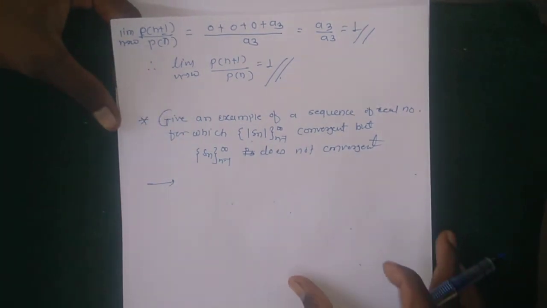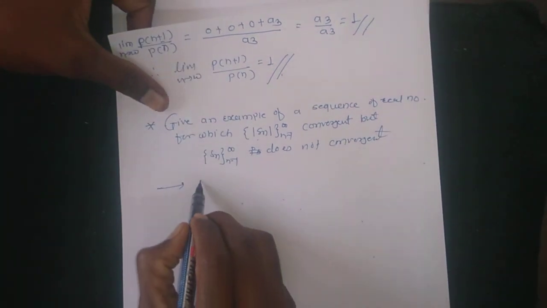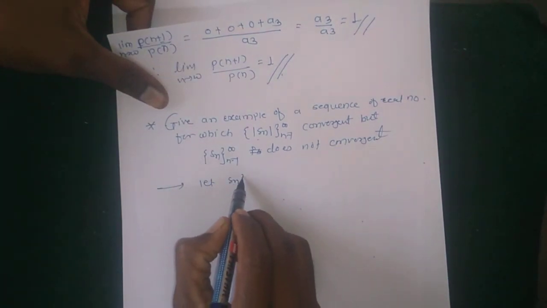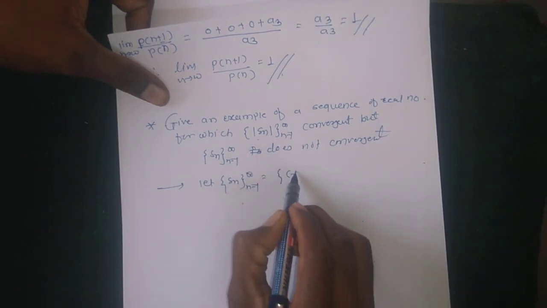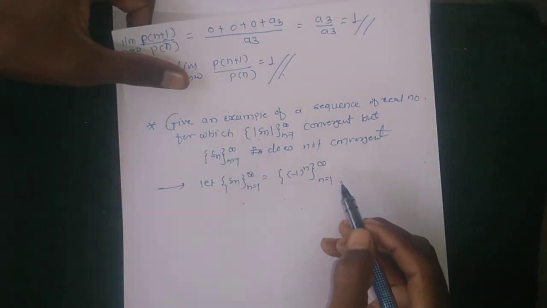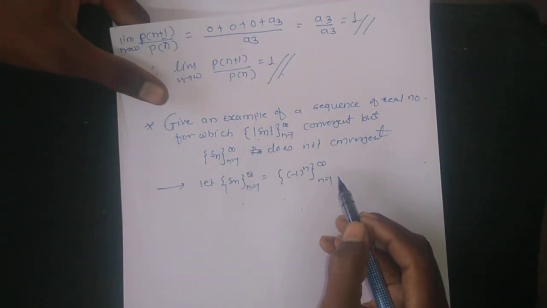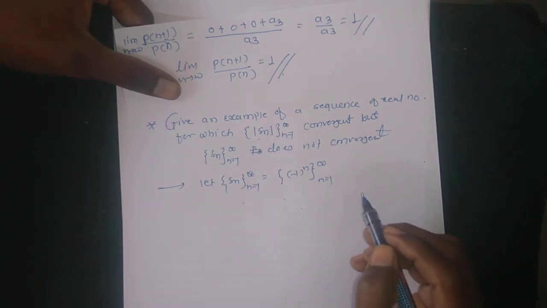How to give an example here? Any example? So for this example, let Sn, where n runs from 1 to infinity, be the sequence minus 1 raised to n.